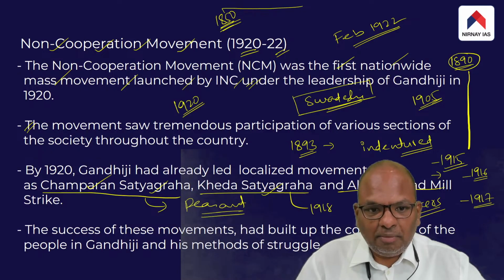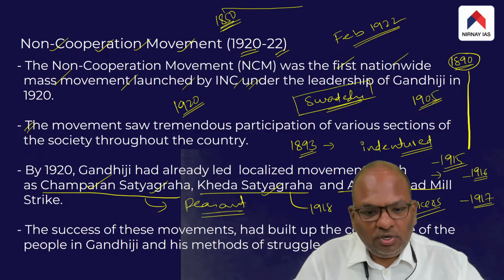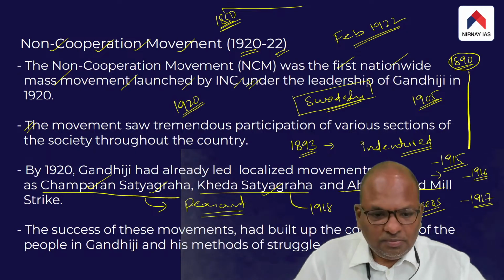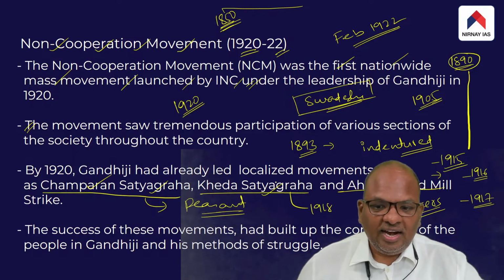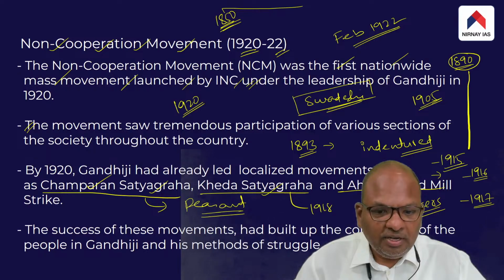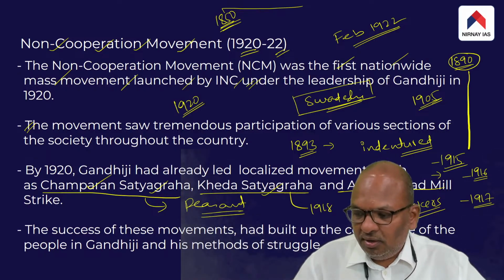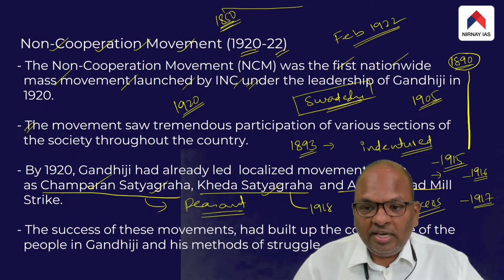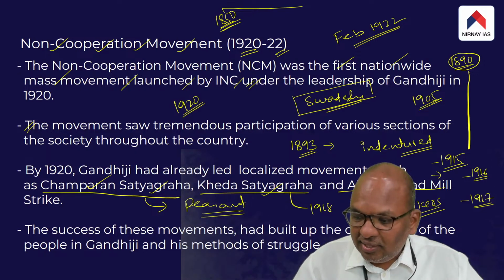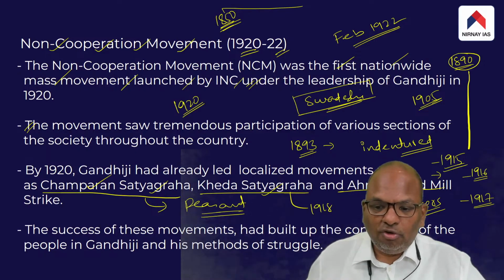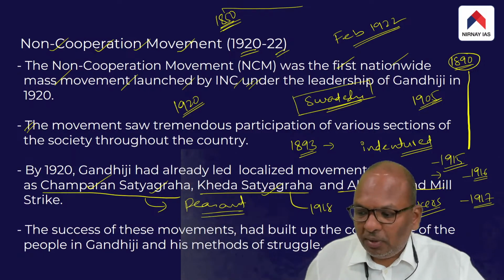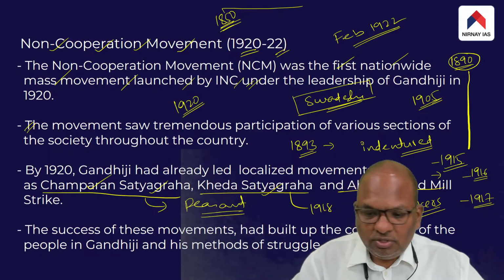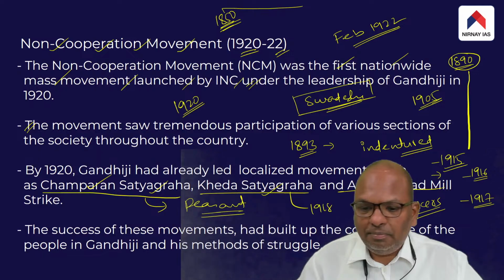Largely, the credit for making it a mass movement undoubtedly goes to Gandhiji. This was because the movements which he had earlier led in India, such as Champaran, Kheda, and Ahmedabad mill strike, ended up becoming very successful. People looked up to Gandhi. People began to have faith in Gandhiji. Therefore, when he launched the non-cooperation movement, launched by the Congress Party but under the leadership of Gandhi, large numbers came forward and actively participated.